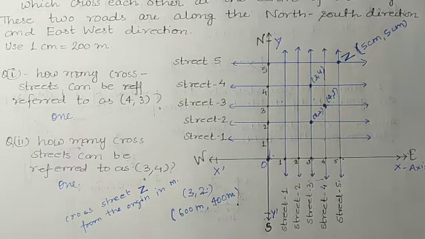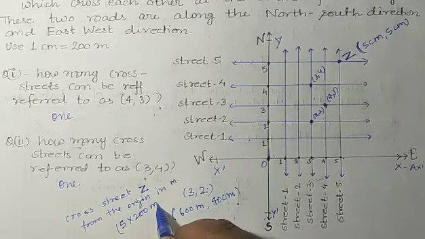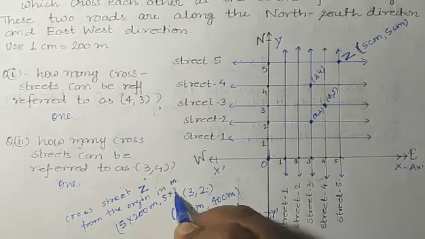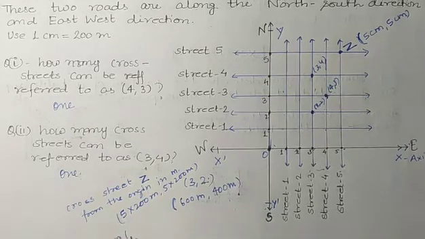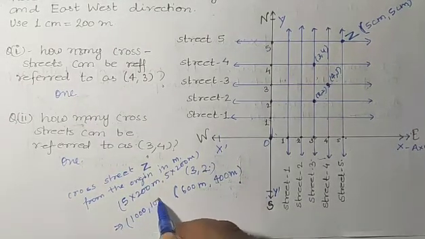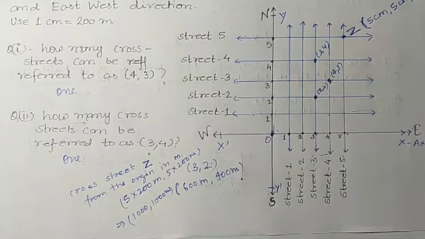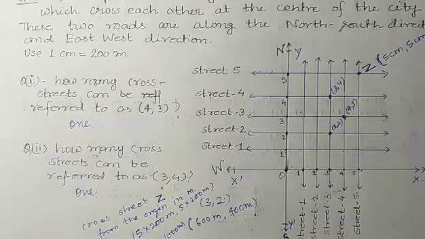But here we have to tell it in meters. How can we find it in meters? 5 centimeters means 5 into 200 meters. So it will be at a distance of 1000 comma 1000 meters. Like this you can give your answer.